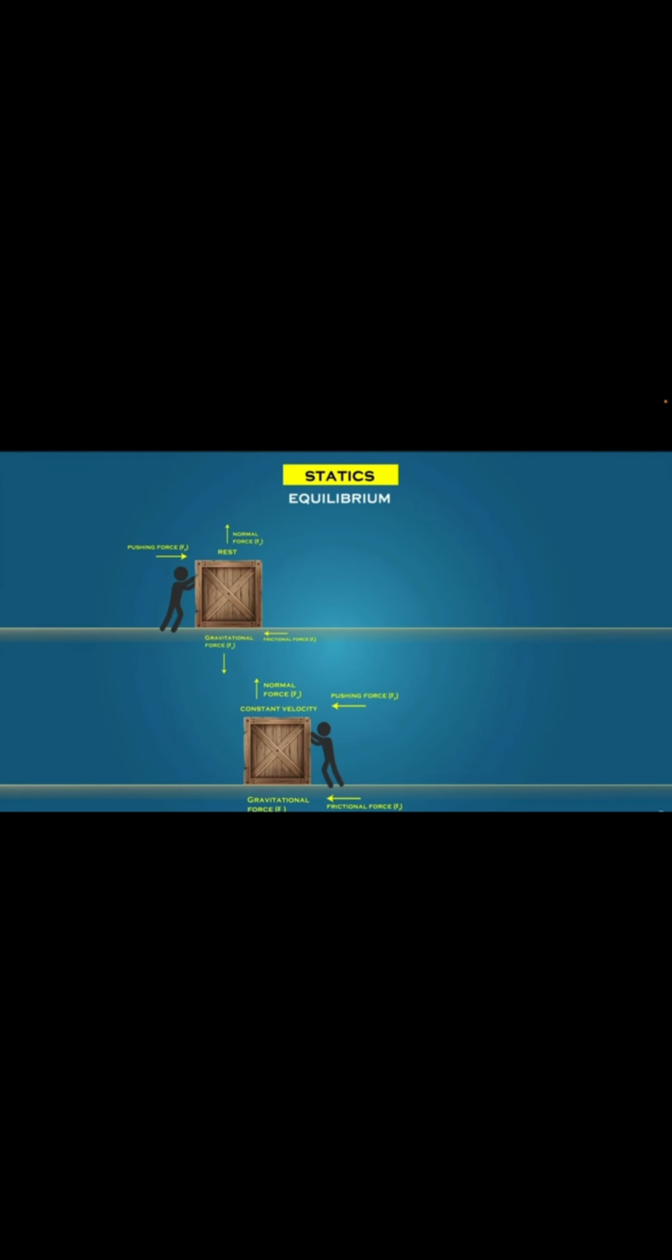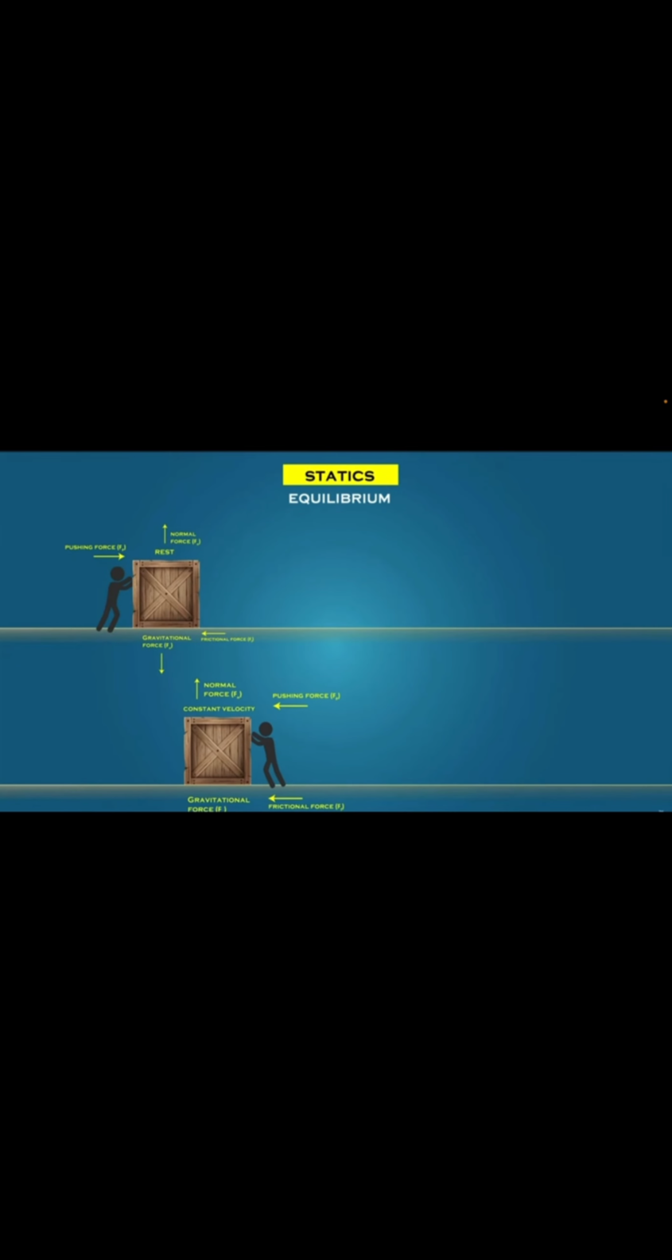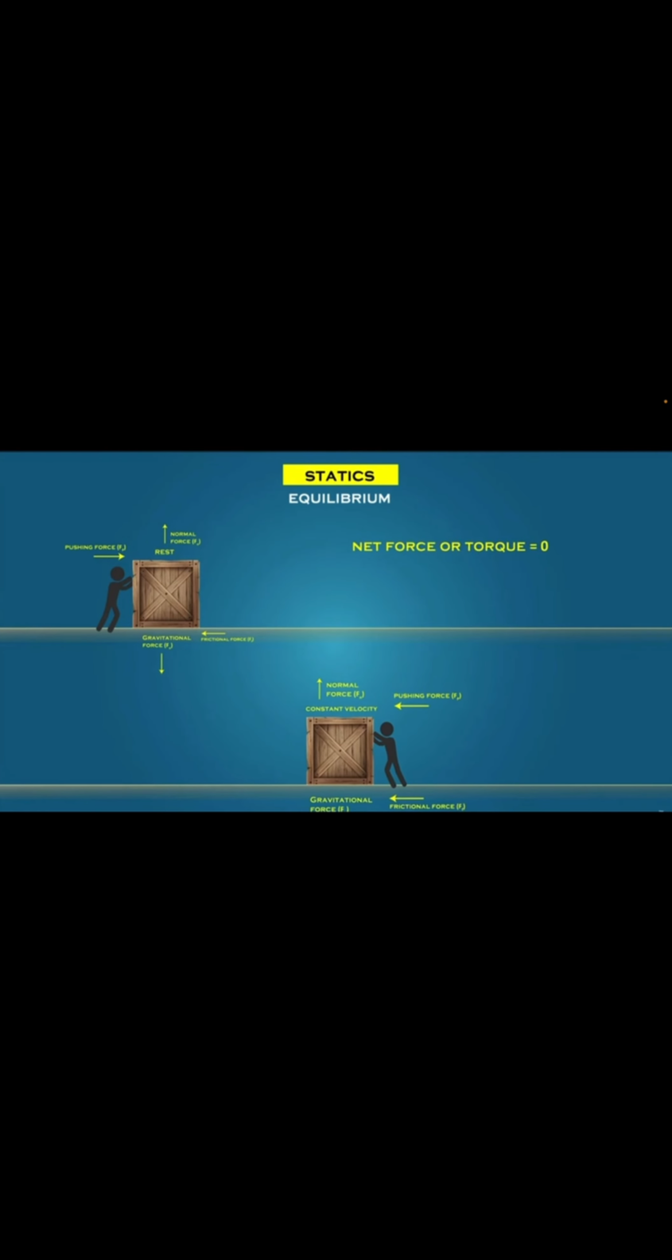If we apply force on a body at rest that produces a net torque, tending to start it rotating, it is therefore not in equilibrium. Here we can see the formula, F1 and F2, the conversion of the torque. Here we can see the pushing force and the normal force, and the body moves according to the gravitational force.